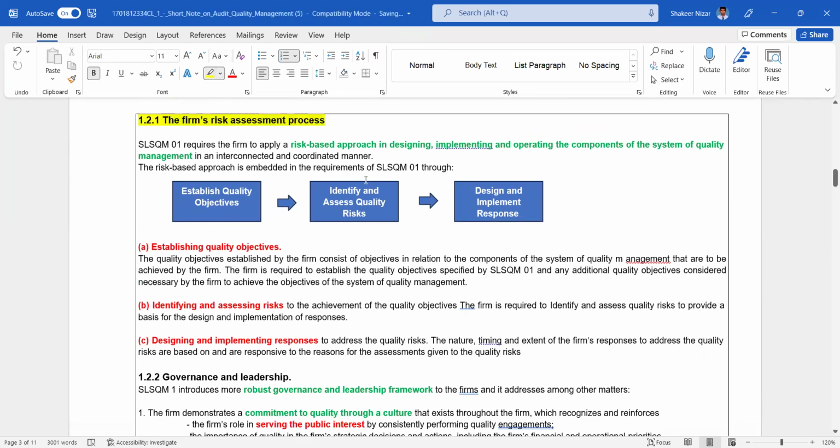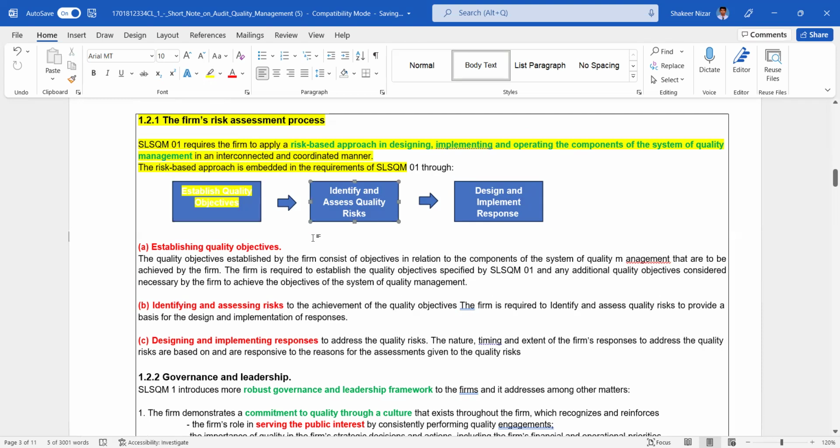Firm's risk assessment process. SLSQM 1 requires the firm to apply risk-based auditing. With risk-based auditing, we are not testing everything 100%. That is why we are not providing absolute assurance, but rather reasonable assurance. So we are carrying out audits based on risk-based auditing. A risk-based approach in designing, implementing, and operating the components of the system of quality management, in an interconnected and coordinated manner. The risk-based approach is embedded into the requirements of SLSQM 1 through established quality objectives.